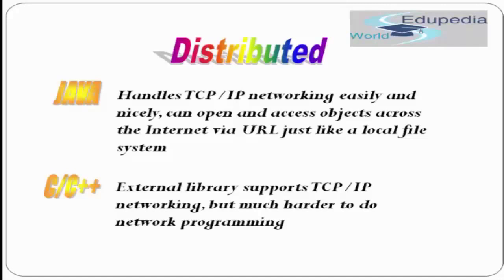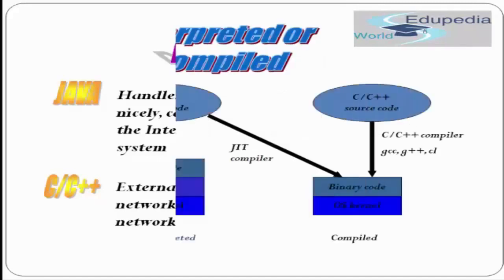Although in C and C++ we have support for TCP/IP, the programming is much harder. Most of the things you have to write yourself, making the connection, handling exceptions. You have to write long code for doing distributed programming in C and C++, whereas Java comes with libraries.